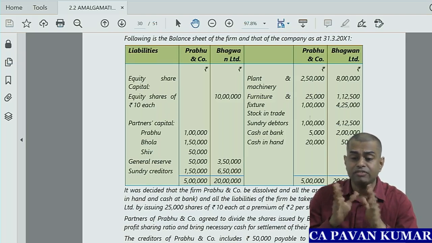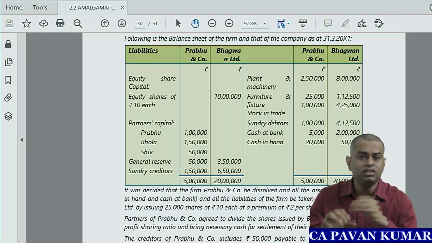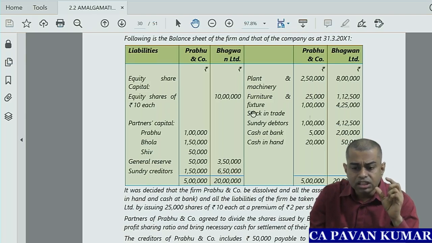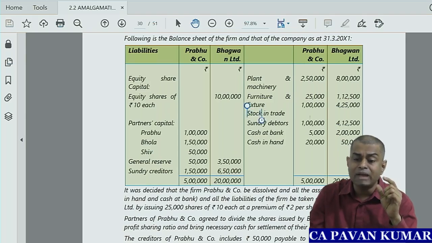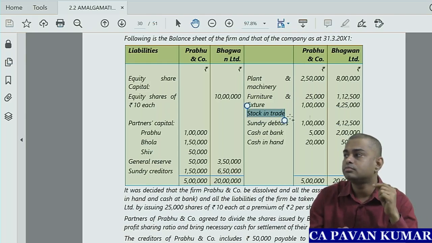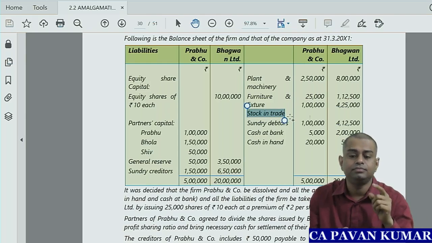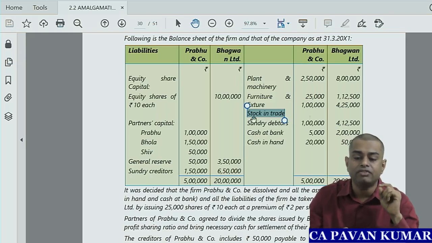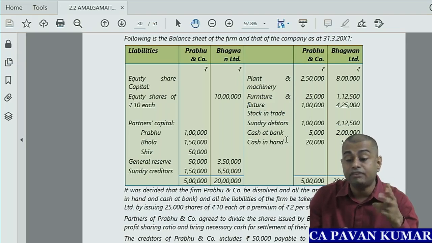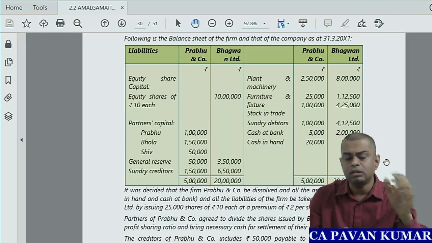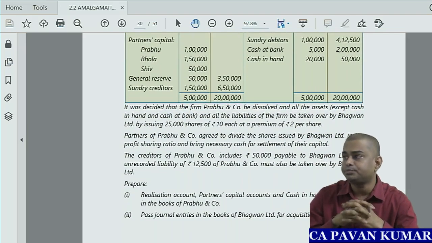Furniture and fixtures 25,000 and 1,12,500. There is some alignment problem: the amount for stock in trade is in the above line. Stock in trade 1 lakh for the firm, and for the company 4,25,000. Then debtors 1 lakh and 4,12,500. Cash at bank 5,000 and 2 lakhs. Cash in hand 20,000 and 50,000. So the balance sheets tally at 5 lakhs and 20 lakhs.